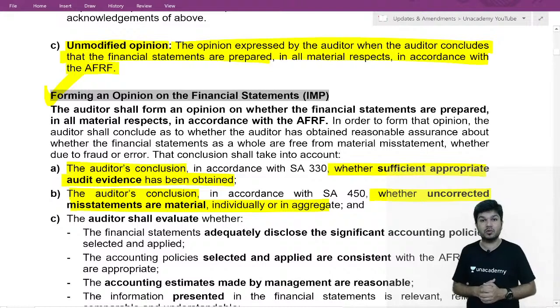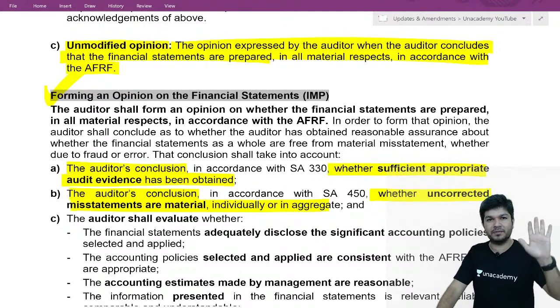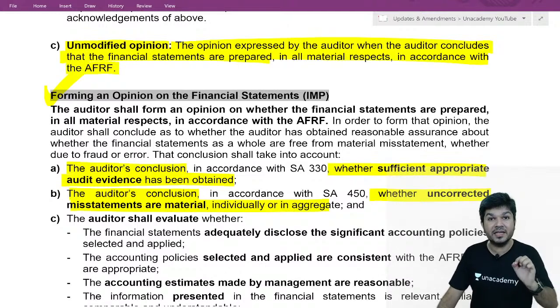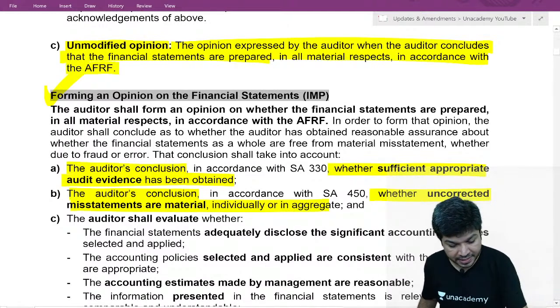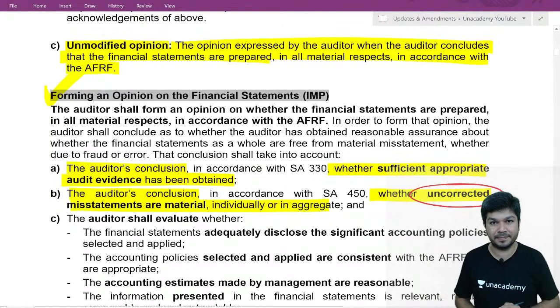The auditor has to conclude on two things. For forming an opinion, you have to conclude on two things. One, whether you obtained sufficient appropriate audit evidence necessary for the purpose of audit. And two, whether uncorrected misstatements, clearly I highlight the word uncorrected misstatements, are material.